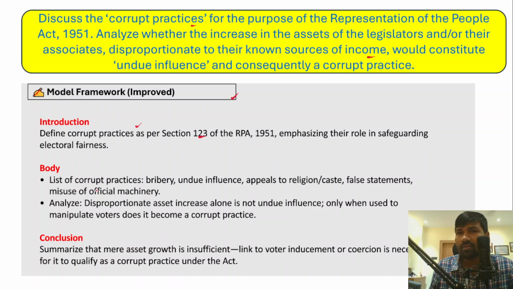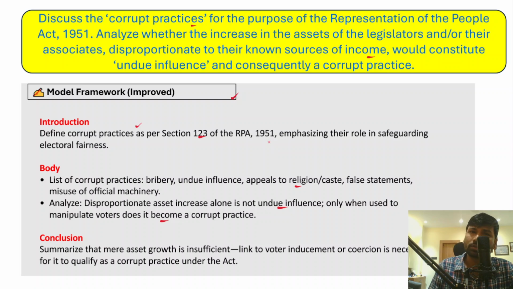For example, bribery is a corrupt practice, undue influence on the voters is a corrupt practice, and appeals to religion, caste, false statements and misuse of official machinery all come under corrupt practices. Secondly, analyze the disproportionate asset increase. Irrespective of a particular provision or the profession of an individual, having a disproportionate asset increase alone is not undue influence. Only when used to manipulate the voters does it become a corrupt practice.